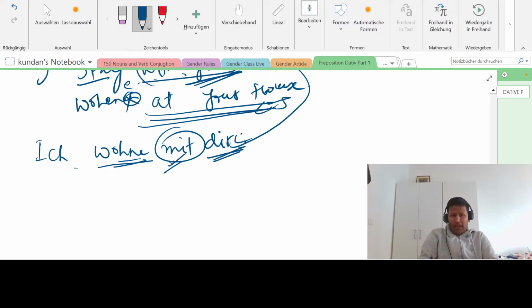All right, now let us take another example for mit. So when to use mit? It is used for two things: one is for transport and one is for instrument. For example, you are doing something and you are using something as an instrument. Let us take an example: he writes with a pen. So the pen is an instrument which he is using to write, right? So what will you use? Mit. Okay. Don't start using by and all, it will be wrong.